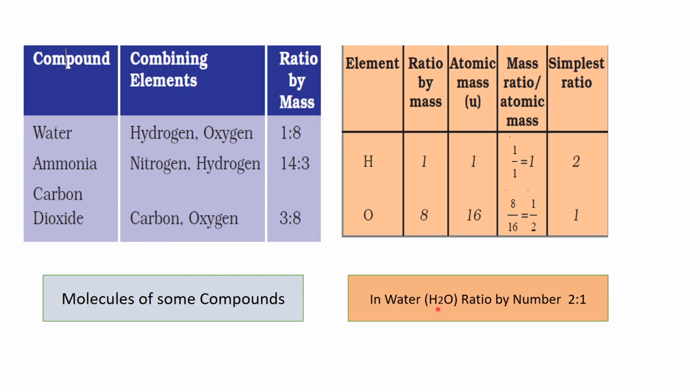Meaning in water the ratio by number is always 2 ratio 1, and the ratio by mass is always 1 ratio 8. That's all for today.